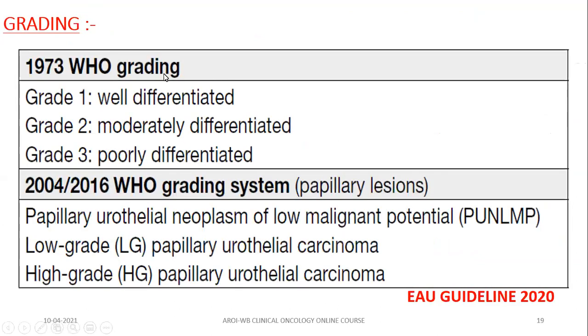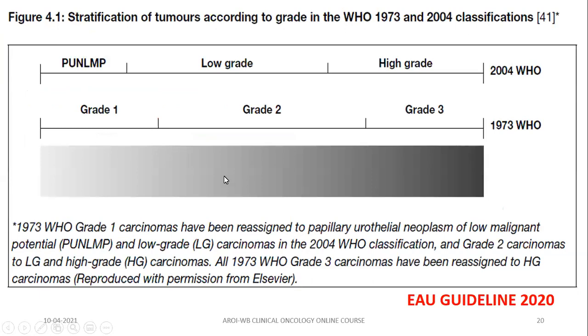Pathology, I already mentioned that 90% are urothelial carcinoma. Grading is very important. Remember, both 1973 WHO grading and 2004/2016 WHO grading are used nowadays. So both these gradings are used. In 1973, the bladder cancer is divided into grade 1, grade 2, and grade 3. And in 2016, it is divided into papillary urothelial neoplasm of low malignant potential, low grade papillary urothelial carcinoma, and high grade papillary urothelial carcinoma. If you see this, you can see there is some overlapping between these two classification systems.